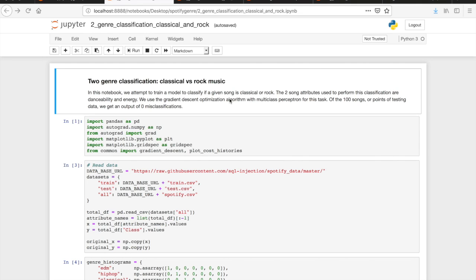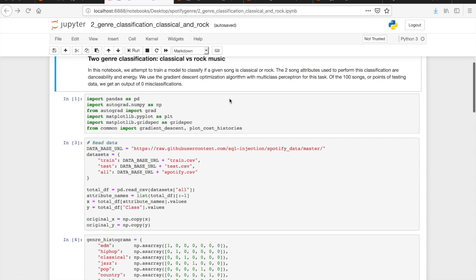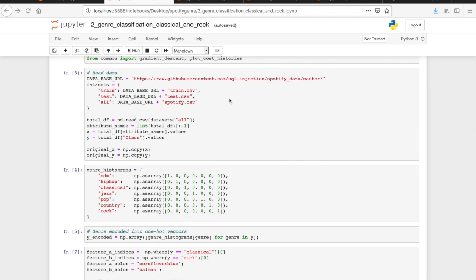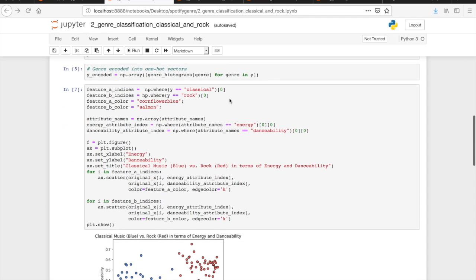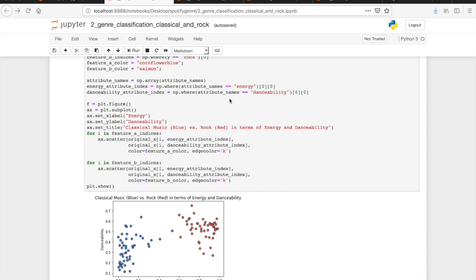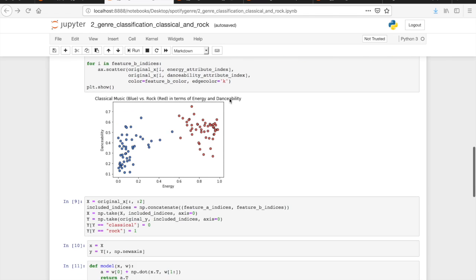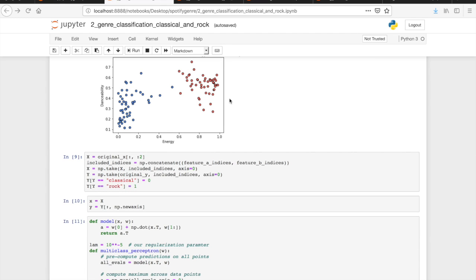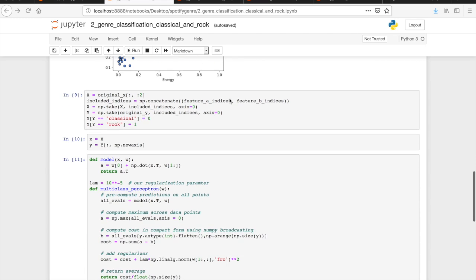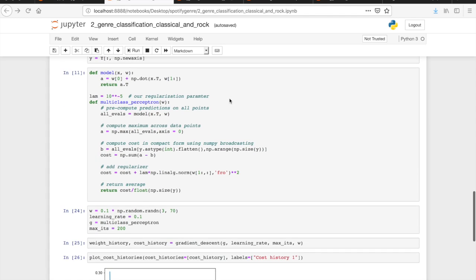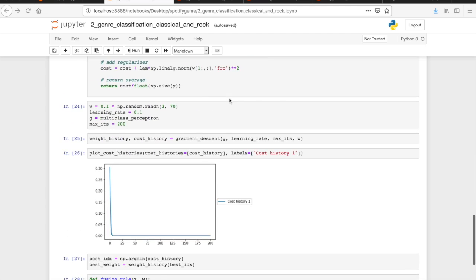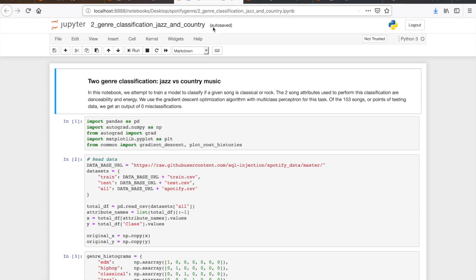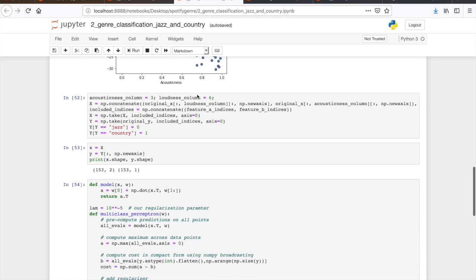We attempt to train a model to classify if a given song is classical or rock. In another notebook, we do the same but with jazz and country songs. The 2 song attributes used to perform classical versus rock classification are danceability and energy. We use the gradient descent optimization algorithm to train a multi-layer perceptron cost function to classify these 2 genres. For the classical versus rock, of the 100 songs, we achieved perfect classification. For the jazz versus country, of the 153 songs, we achieved perfect classification.